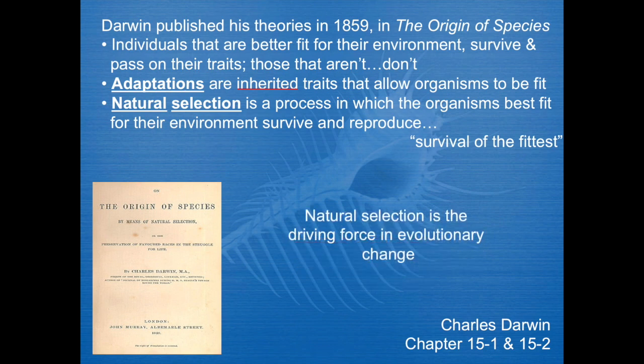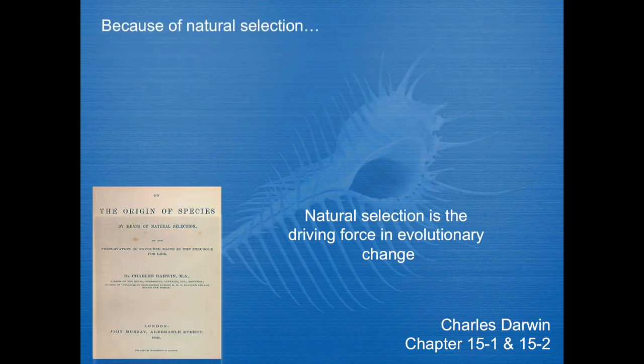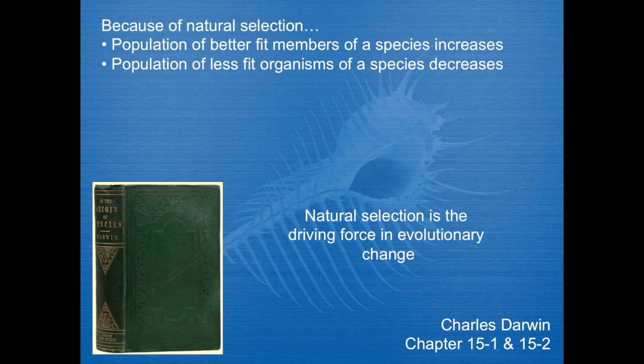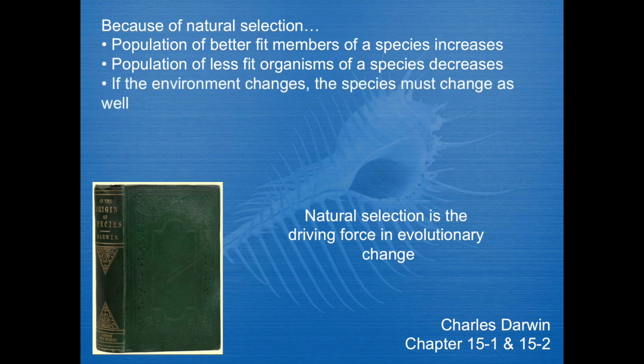So what he argued basically is natural selection is what has caused change over time. Giraffes, for instance, have long necks because it's the longer neck giraffes that are surviving and reproducing. Cheetahs are fast because the fastest cheetahs were the ones that are surviving and reproducing. And the slower ones weren't. And there are less slow cheetahs around now because of that. So because of natural selection, population of better fit members, whatever that trait may be, is increasing. And the population of the less fit individuals, the individuals that struggle to survive and reproduce, decrease.